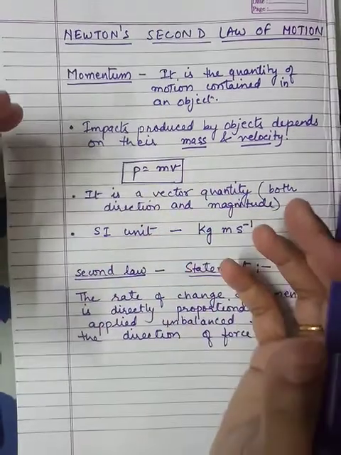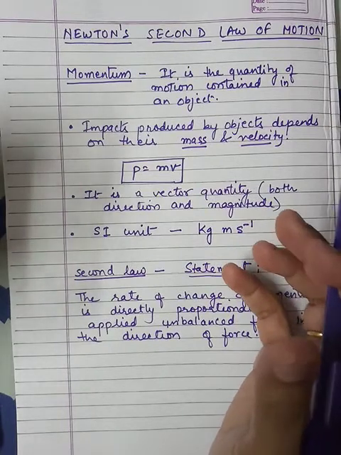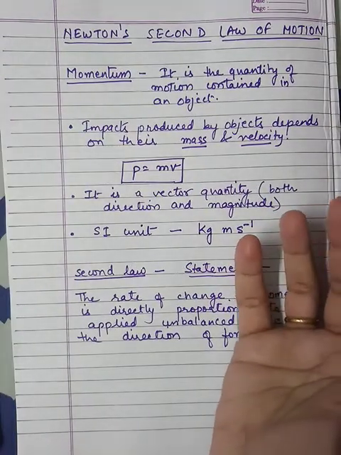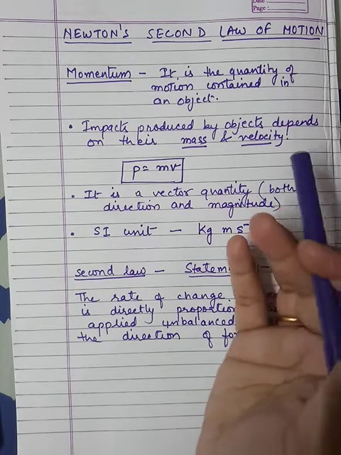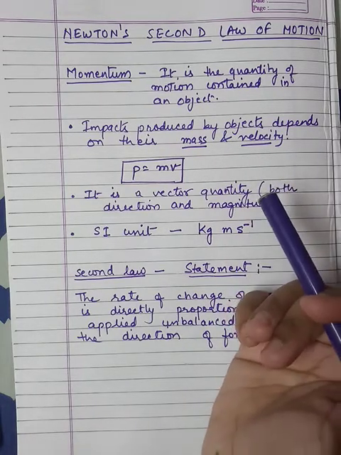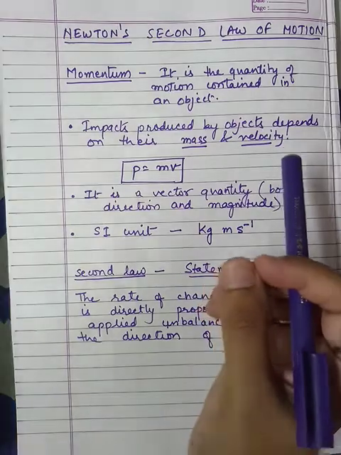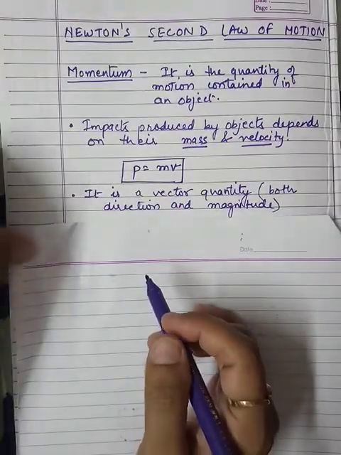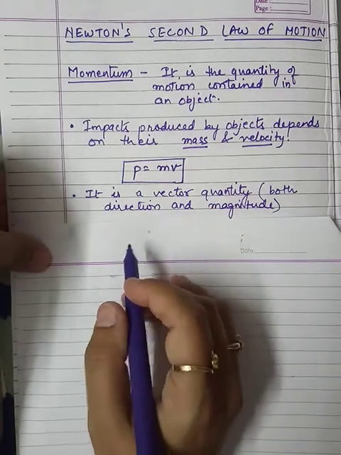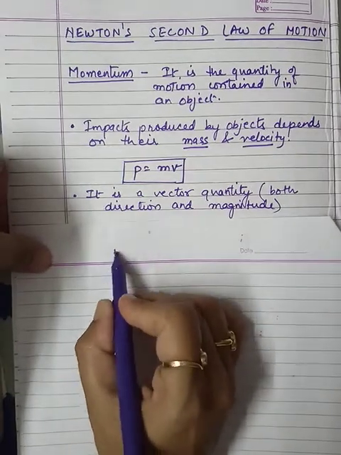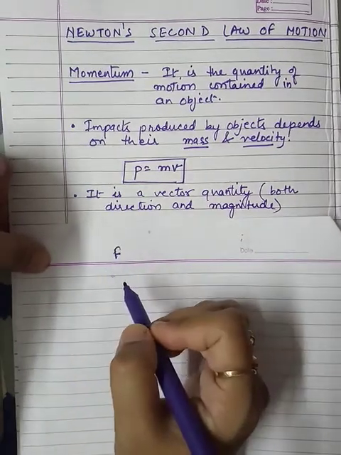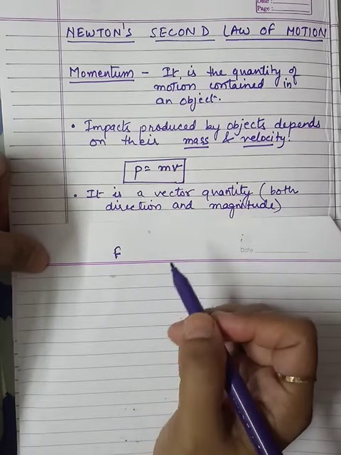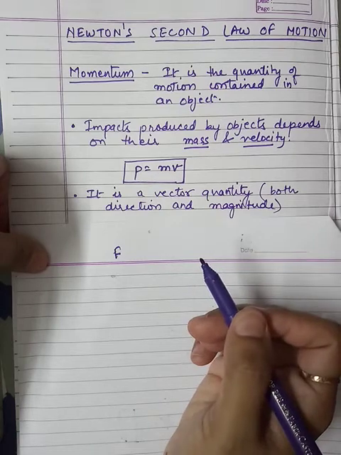So momentum we need to understand very strongly to understand the second law of motion, because it is directly related to the momentum. Now we have to understand one important thing. From the first law of motion, we know that whenever we apply any unbalanced force F, then we can change the velocity of an object, right?